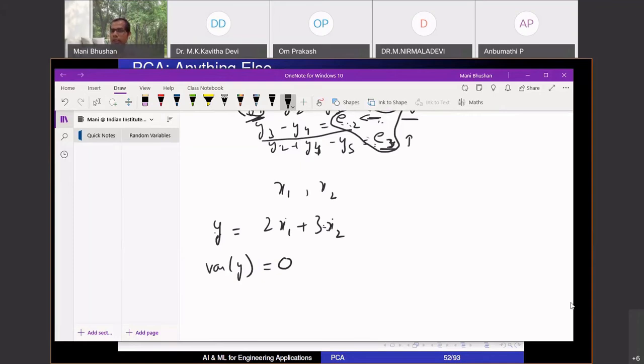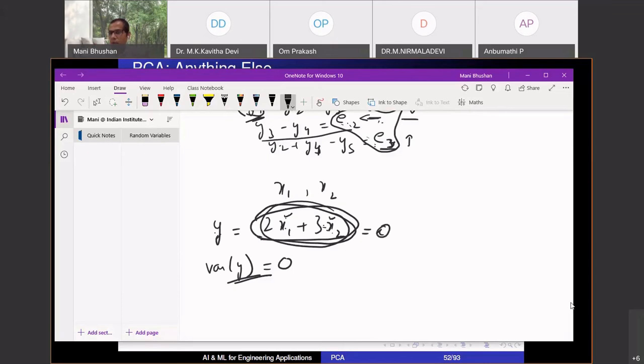Even though the individual x1, x2 are changing, when I look at the combination, if some variable has variance 0, what does it mean? It means that all the values of that variable are identical. Every time I hit the same value, it's like a constant. The individual value is equal to its mean. So if the variance of a particular combination is 0, even though the individual variables have some variability, I would know that this combination is equal to a constant.